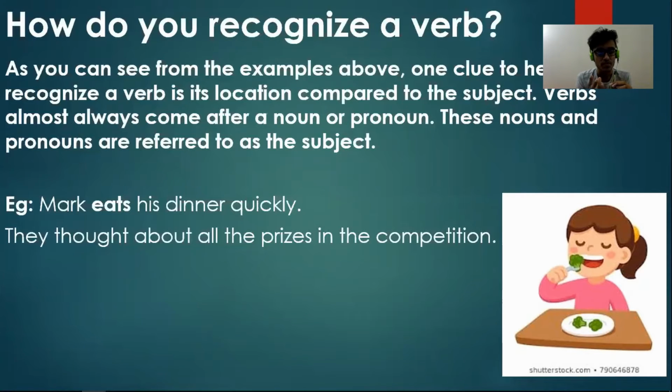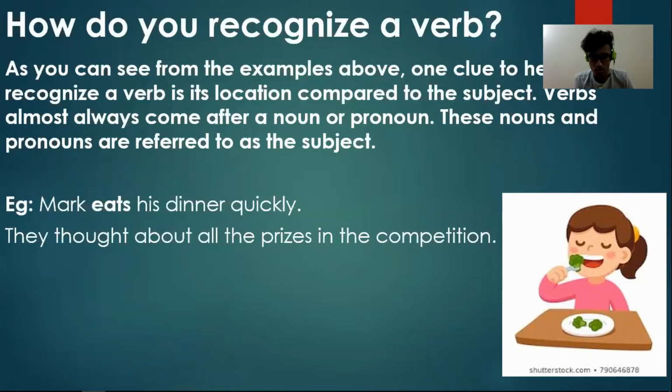This sentence basically tells what Mark is doing. That is, he eats his dinner quickly. Let's consider a second example. They thought about all the prizes in the competition. So here, can you recognize the subject? Exactly, it's they. And here, they is a pronoun.